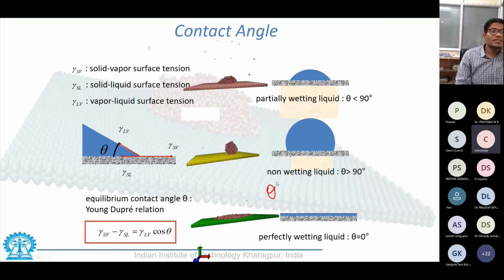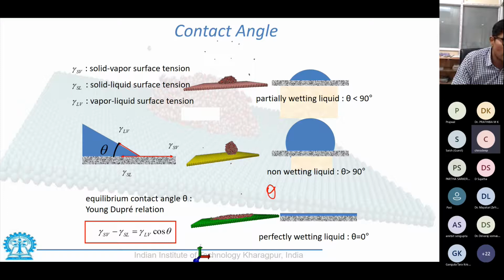Okay, so this is the most important challenge. What you see here are water molecules. They are trying to settle on a surface. So this is a supremely magnified view of a small number of water molecules trying to sit on a surface. What you see here on the pink colored surface is a partially wetting surface. So the water molecules would spread on the surface, but not spread completely, forming a contact angle of about, say, 50 degrees, as you can see from here.